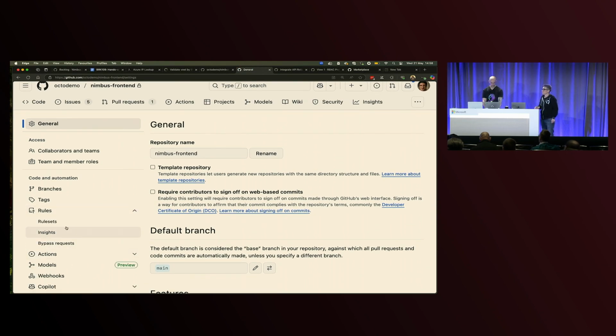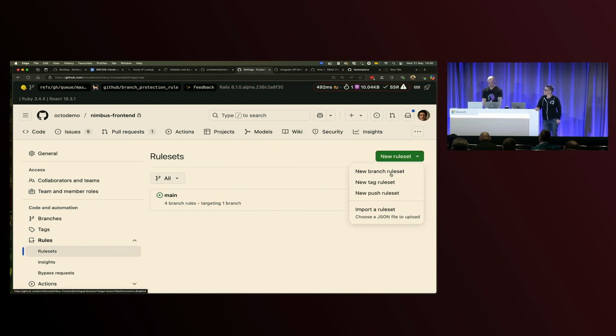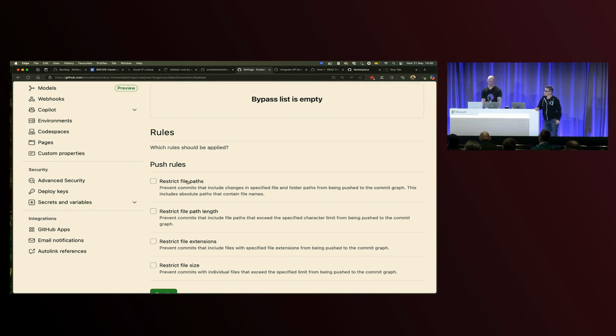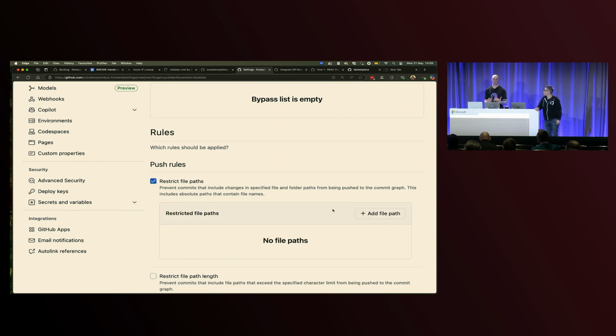So the closest we have right now in rule sets is the push protection rule sets. In here, I can restrict changes to particular file paths. So it's not applying things like I want two reviewers. We're not there yet saying I want 2 people to review PRs for this file path. What we have so far is that we can just restrict which paths can be changed. And that's sort of a stepping stone towards that.